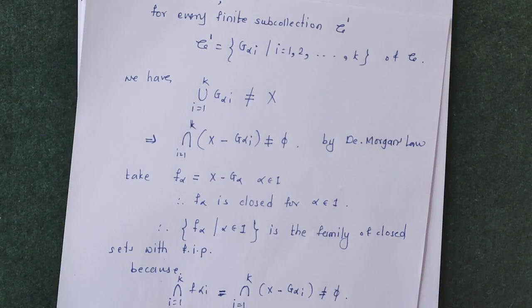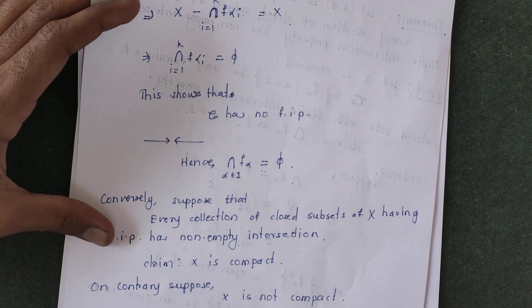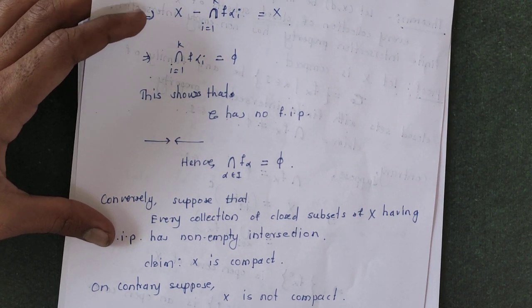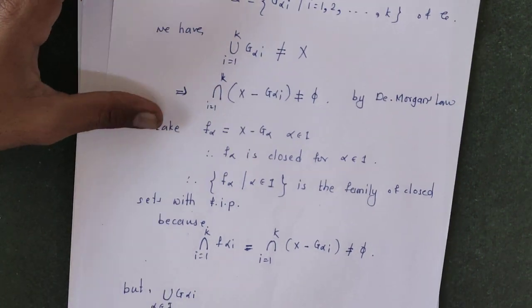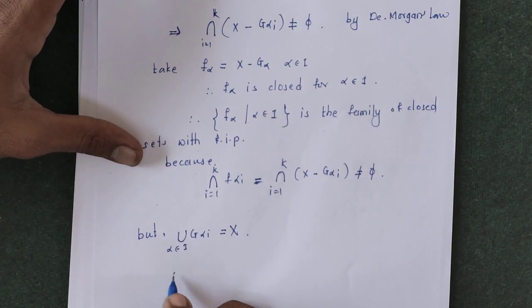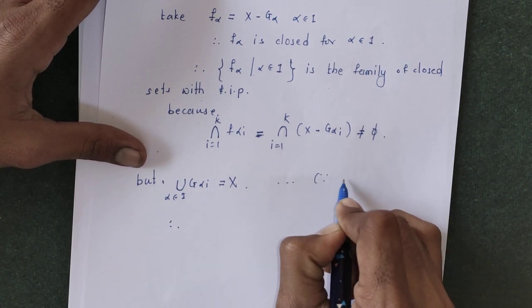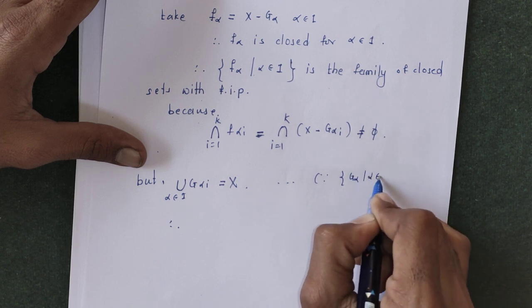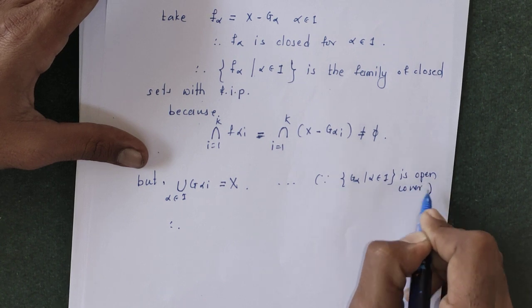In other words, we have supposed this family script C, the family of G alpha, is an open cover for X. So the union of G alpha is equal to whole X. The reason behind this step is that the family of G alpha is an open cover.